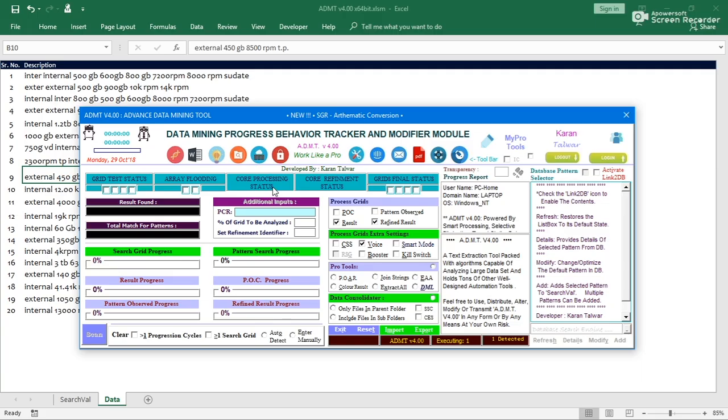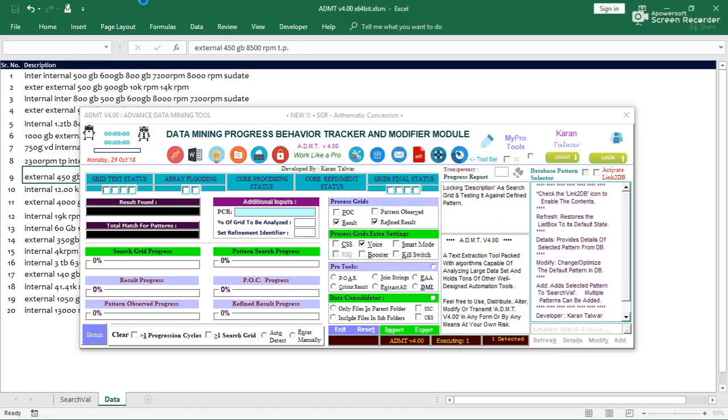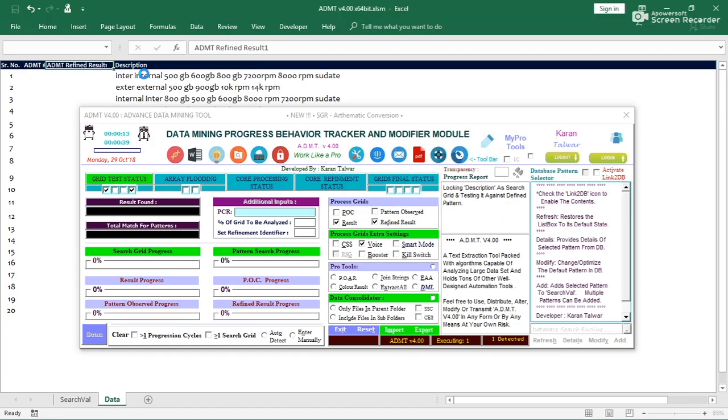No input found to establish primary search grid. Please select a header as primary search grid. Intercepting required headers. Headers interception completed for cycle 1. Flooding arrays with inputs. Search in array optimized. Required patterns uploaded to search what array.